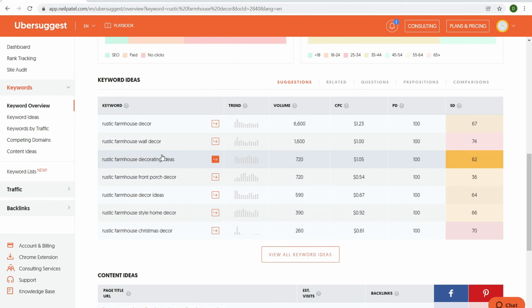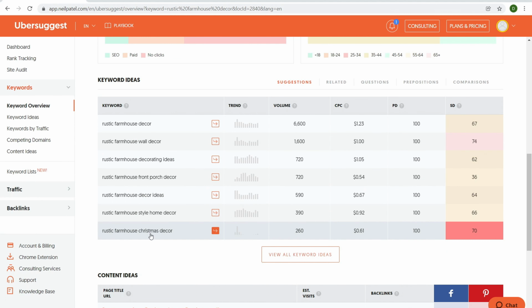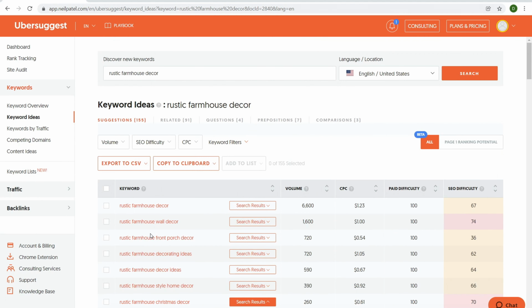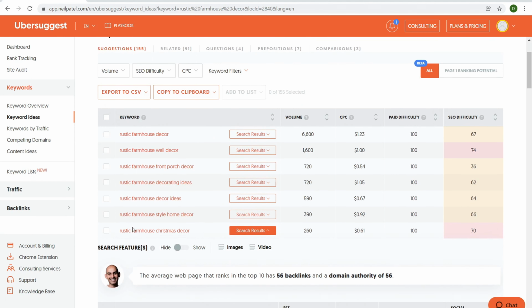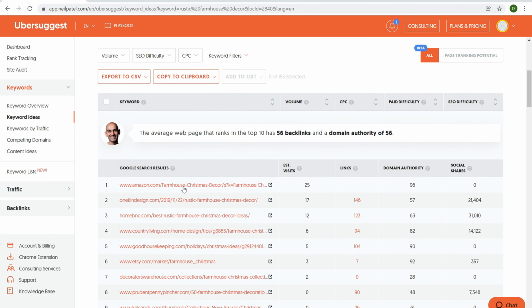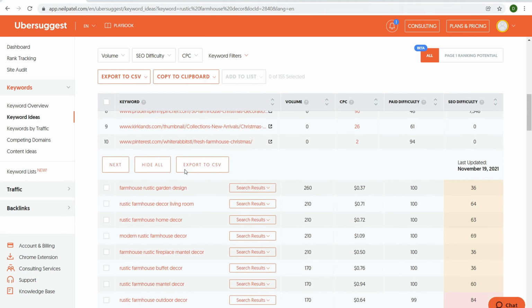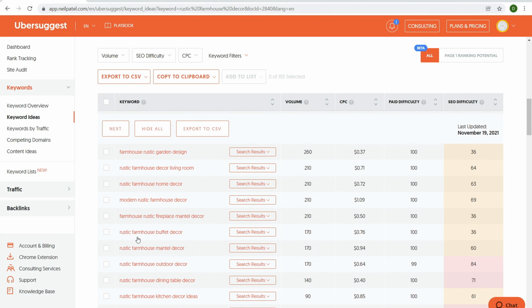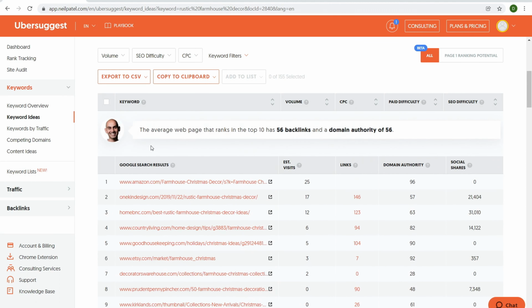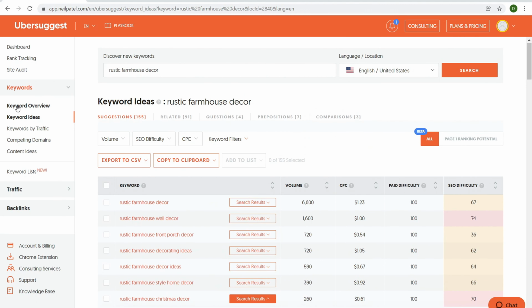All right, so for example, if I come down here and click on rustic farmhouse Christmas decor, let's open that up. Now it doesn't change the domain name up top there, but what it does is show you different search results. So right here we have rustic farmhouse Christmas decor from all these different websites to help us get content ideas and see the competition for this specific phrase. You can take a broad overview to make a decision whether or not you want to go after that key phrase. Then right down here, again, related keywords and how competitive they are. All right, so that's it for keyword overview and keyword ideas.